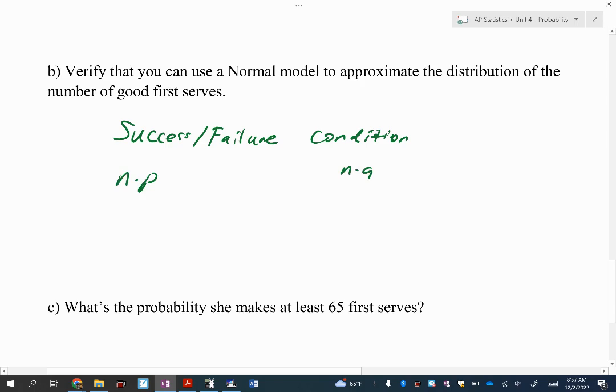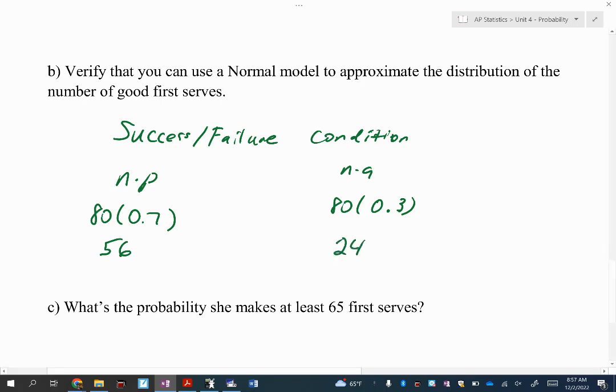No, okay. So we have 80 times 0.7, which we already found, which was 56. And then we have 80 times 0.3, which is 24, thank you.